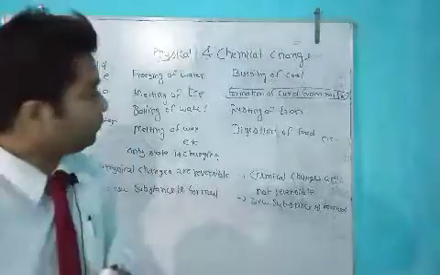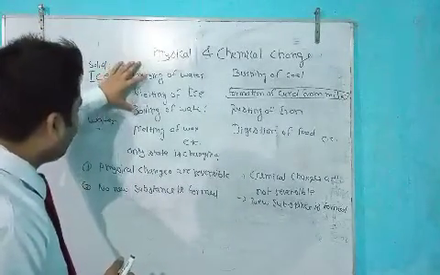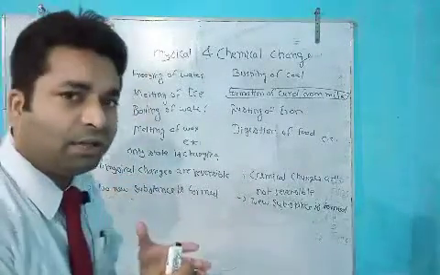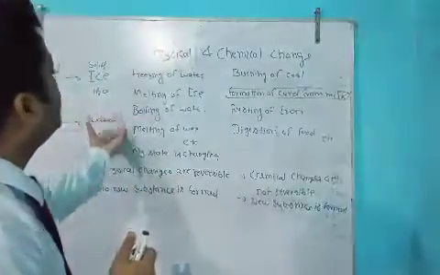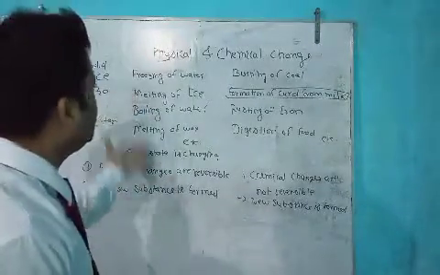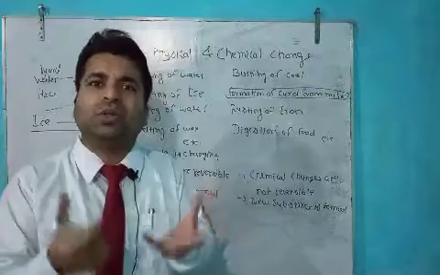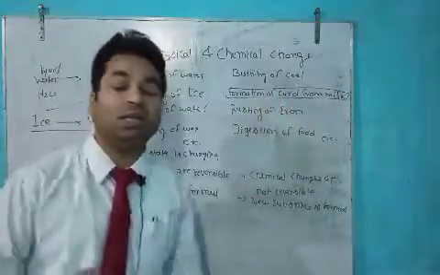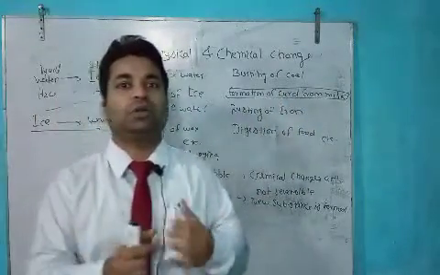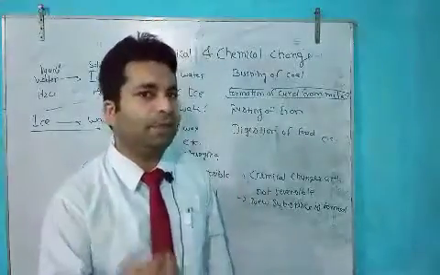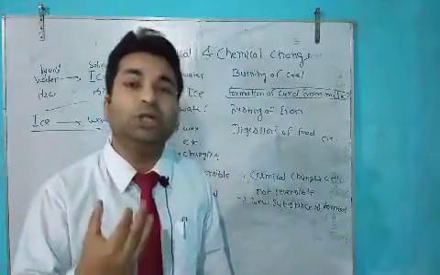Now, in physical change, there is no production of energy. But in chemical change, there may be production of energy. It will evolve gases and create new products.